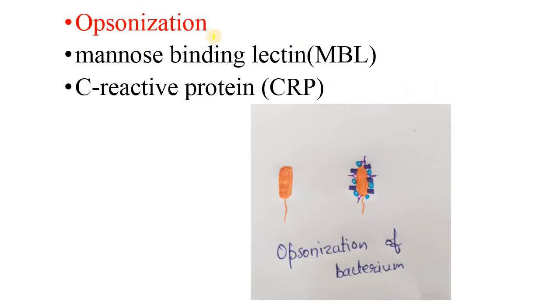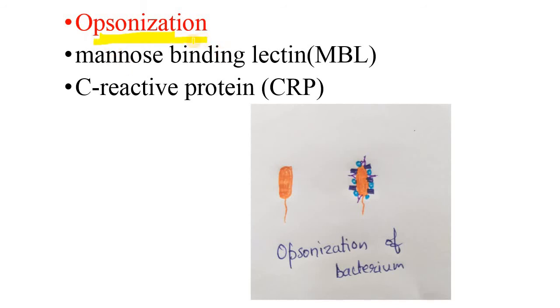And sometimes phagocytosis is not directly induced. Some bacteria cannot be easily recognized by the phagocytic cells. A bacterium that is not opsonized cannot be easily recognized by some phagocytic cells. In that case, what happens?